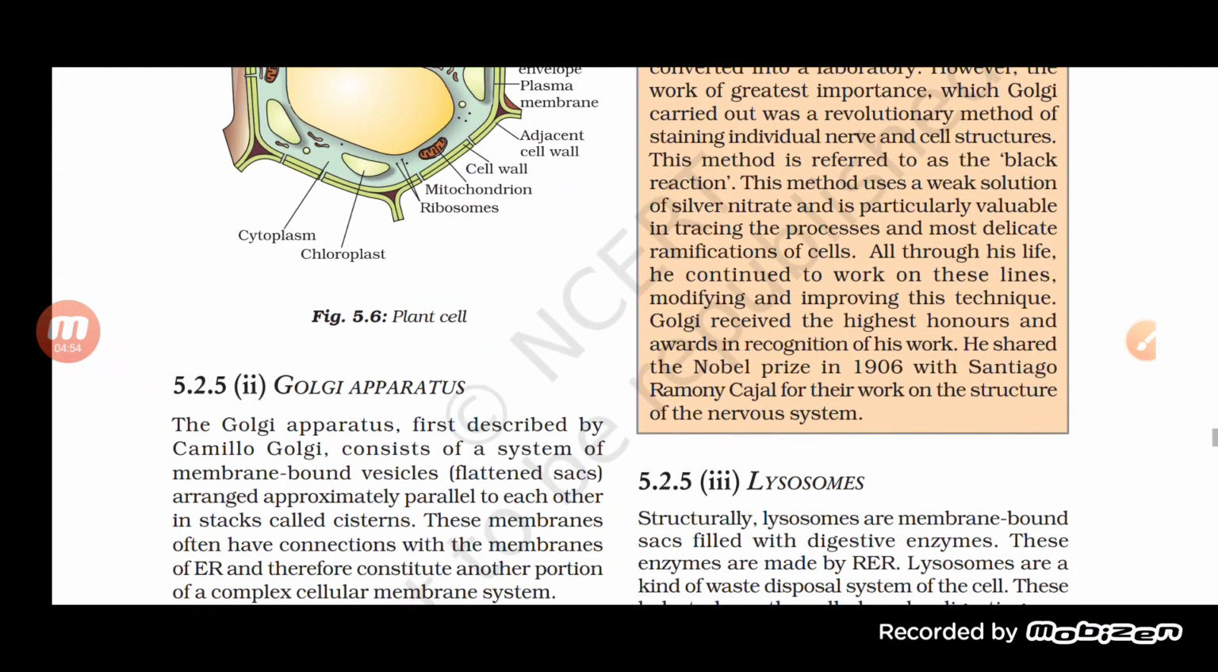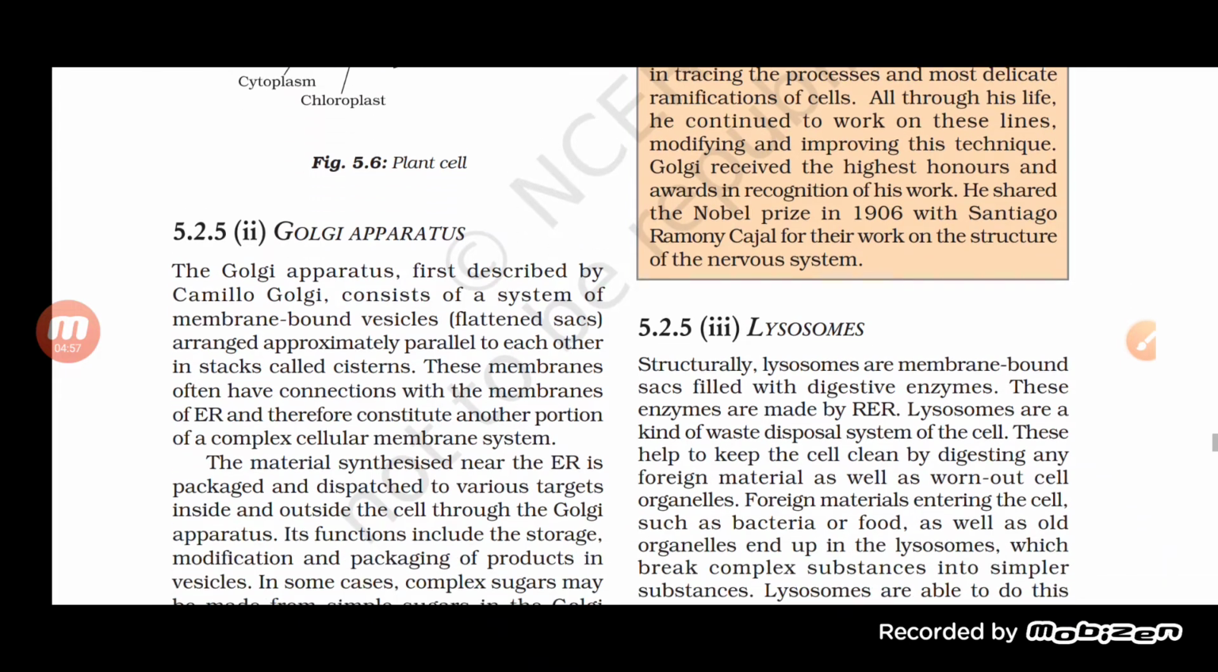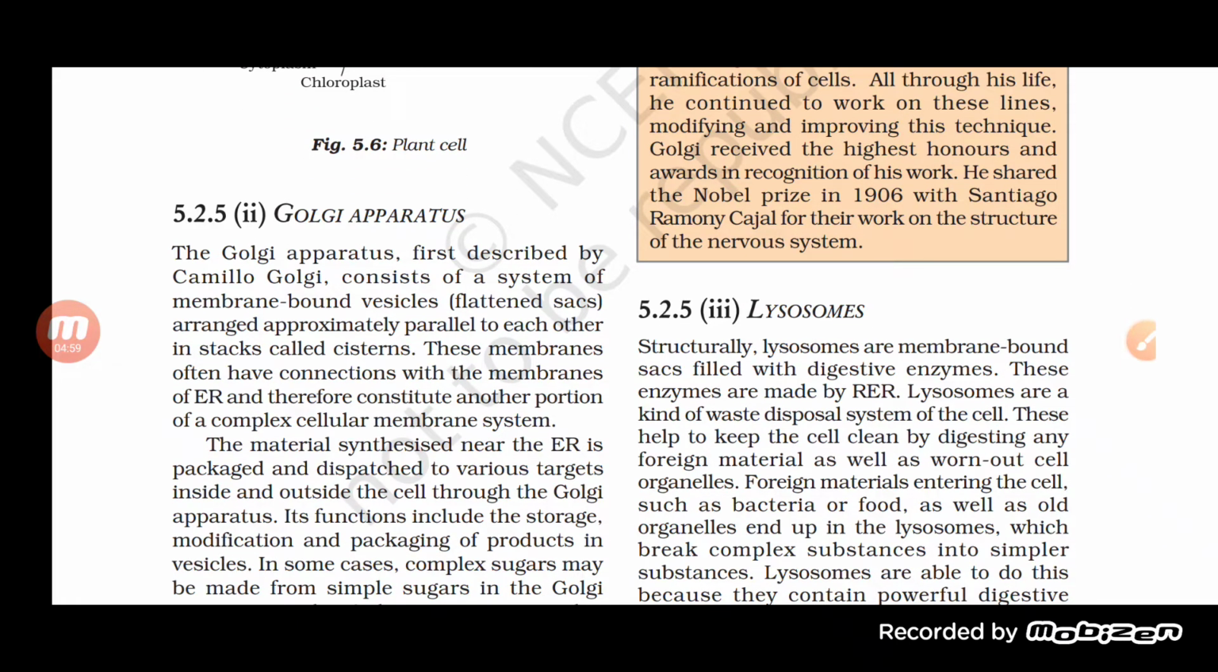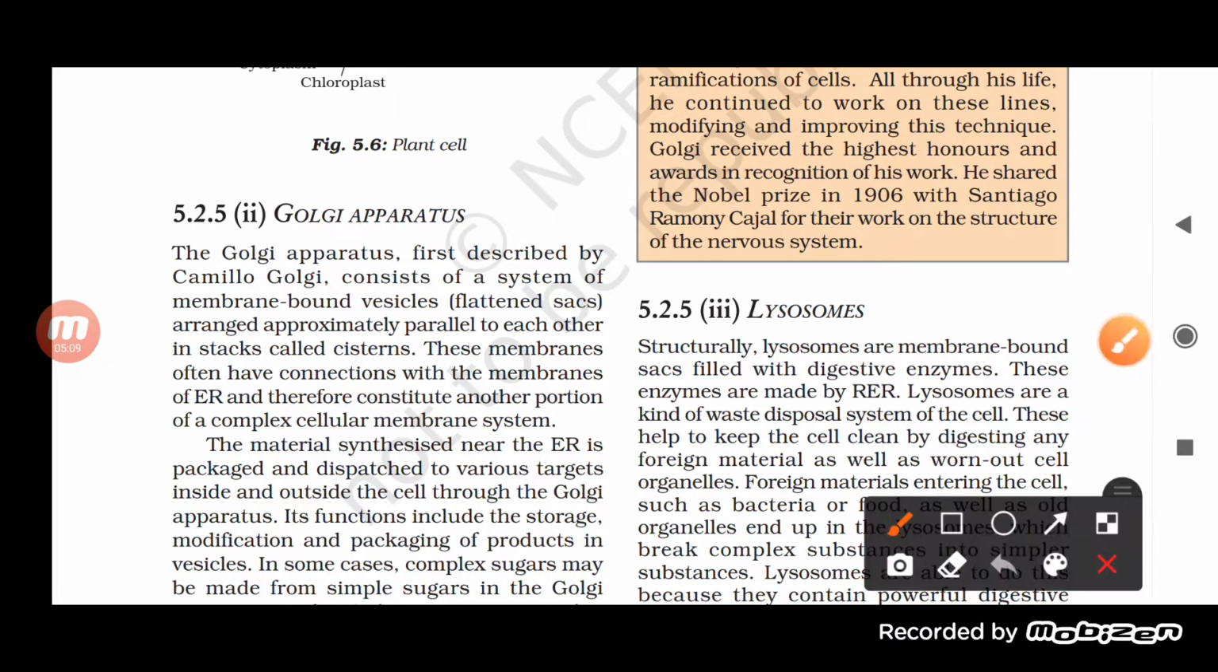Now let us understand another kind of cell organelle which we call the Golgi apparatus. The Golgi apparatus was first discovered by Camillo Golgi. It is really important to know who discovered it. And what kind of system does it have? It has a system of membrane bound vesicles, flat sac-like structures arranged parallel to each other in a stack.